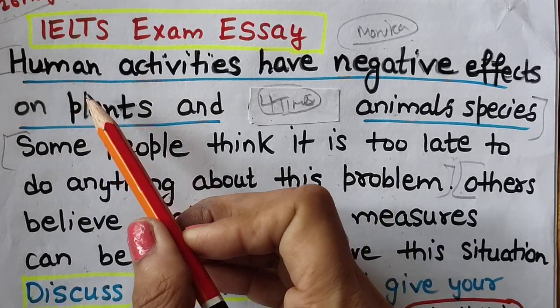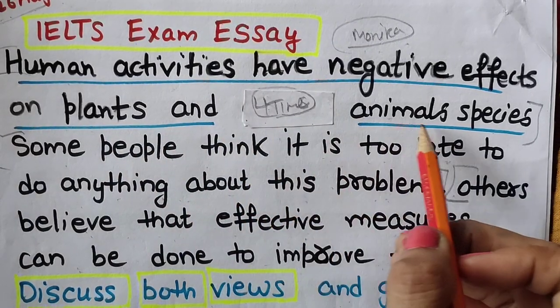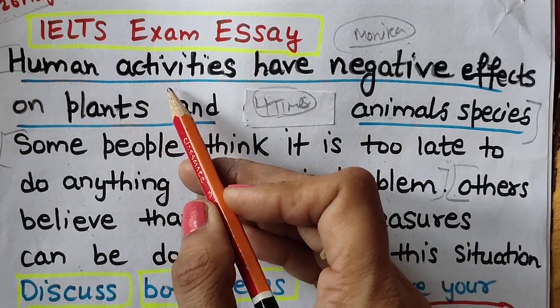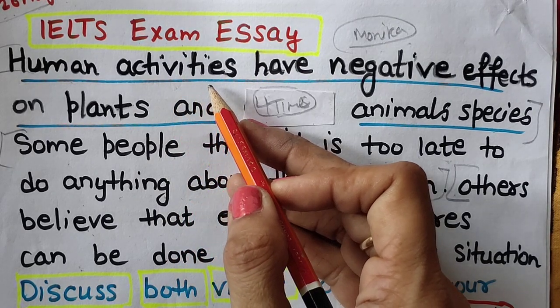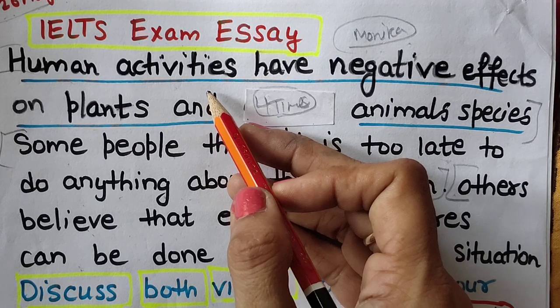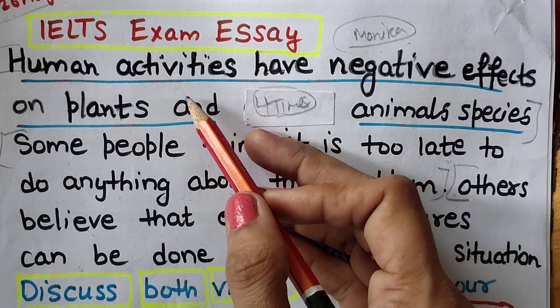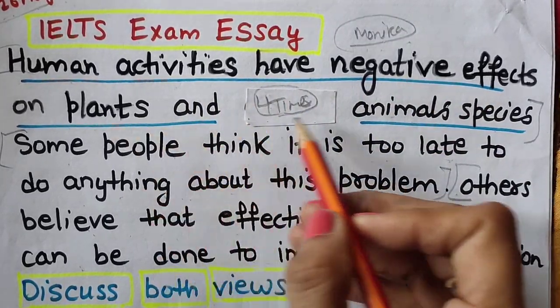Let's read this question statement. Human activities have negative effects on plants and animal species. What kind of human activities are they talking about? When we are clearing the forest for making industries, for city expansion, and also these devastating activities, you can write it. Okay, have negative effects on plants and animal species.